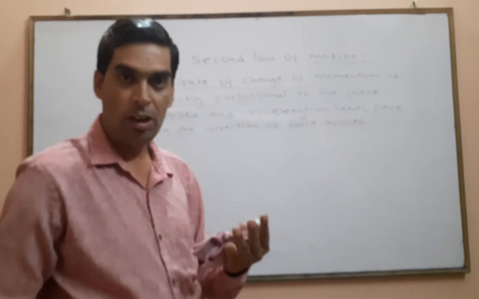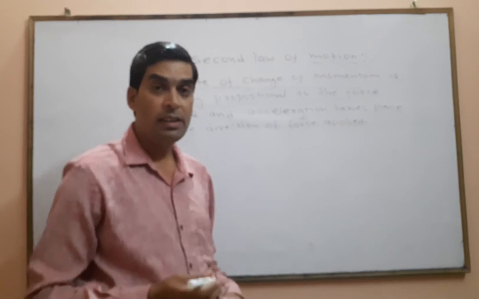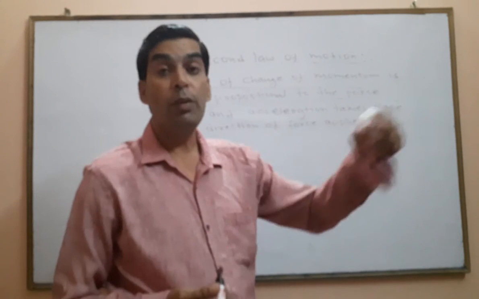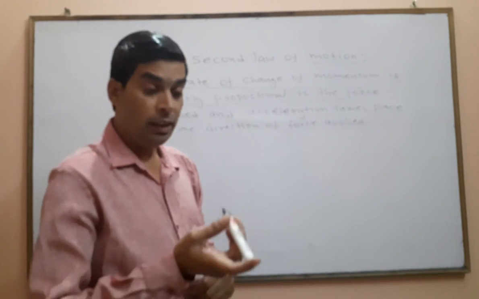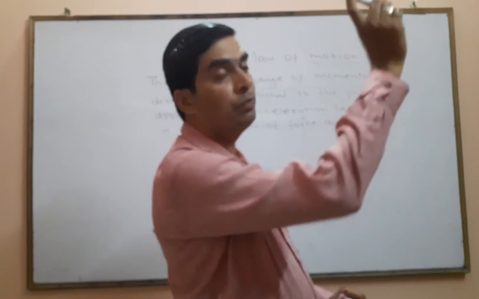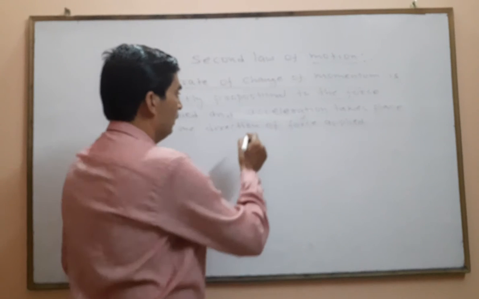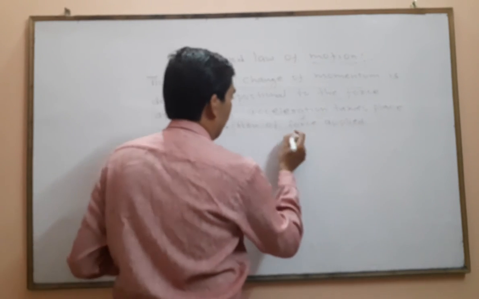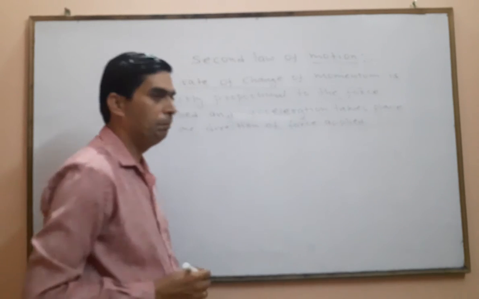Obviously the third case, because we have applied more force, so the change of momentum will also be more. And in which direction will the marker be thrown? The direction in which we are throwing it. So the acceleration will take place in the direction of force applied.